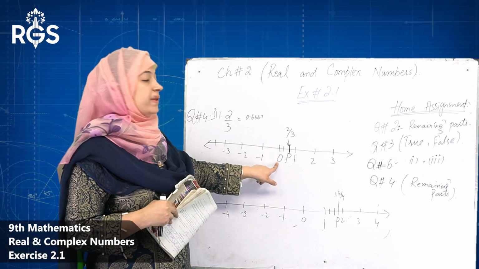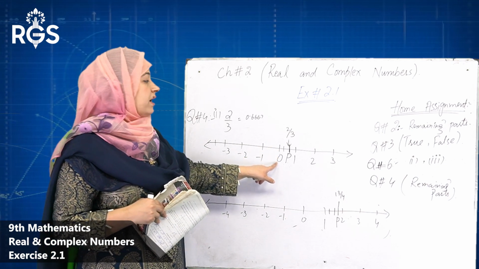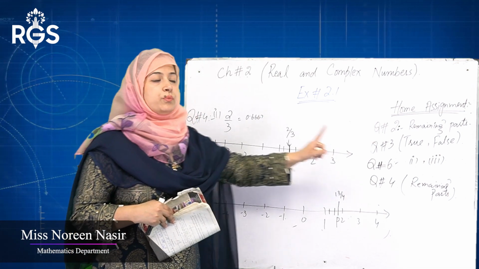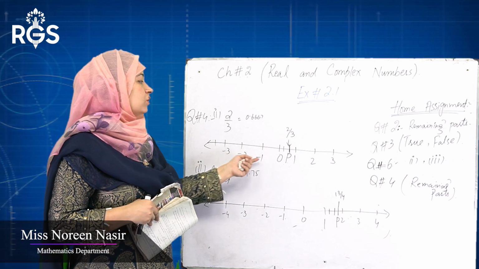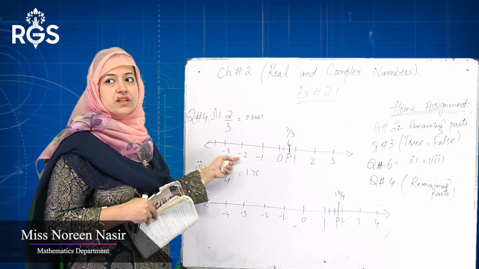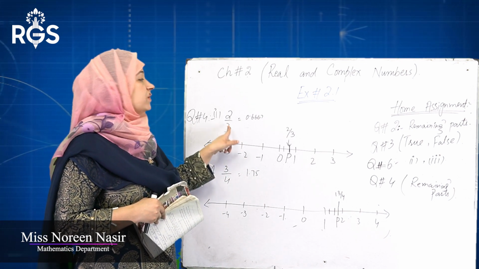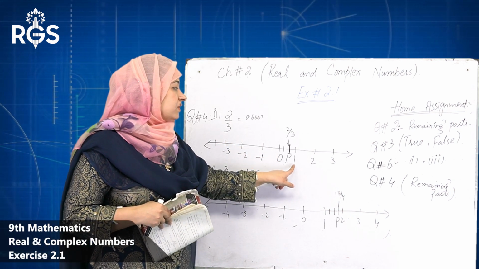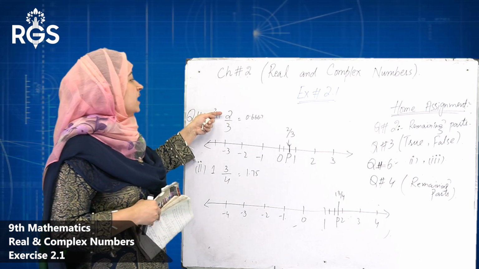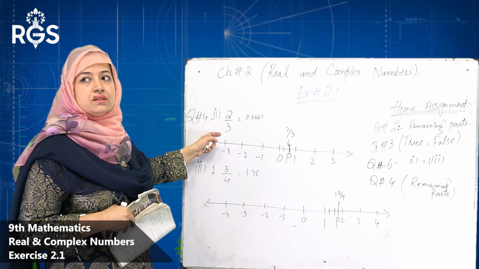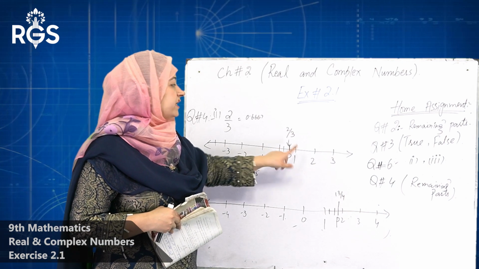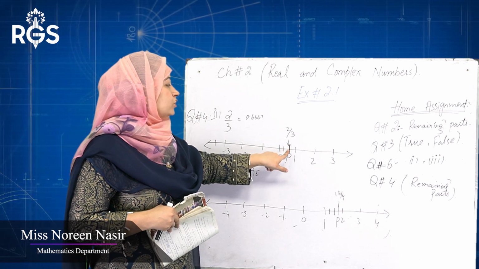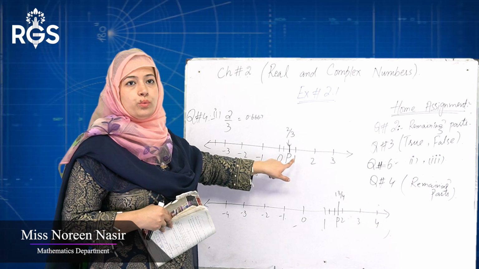On the number line, the middle is 0 and above it is 1, then the next numbers are 2, 3, 4 and so on. Same as below 0, we write minus 1, minus 2, minus 3 and so on. But our number 2 by 3 lies at 0.67, so it is between 0 and 1. The upper part is 2 and the denominator is 3. So 0, 1, 2, 3: there are 3 parts. So we highlight the 2. So this will be your representation of 2 by 3.